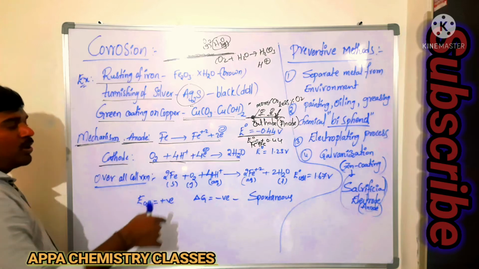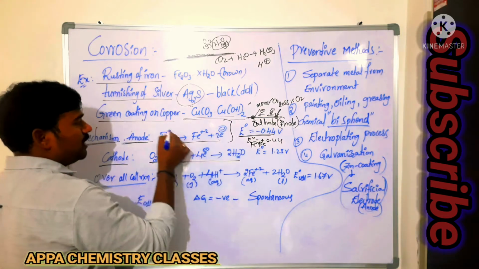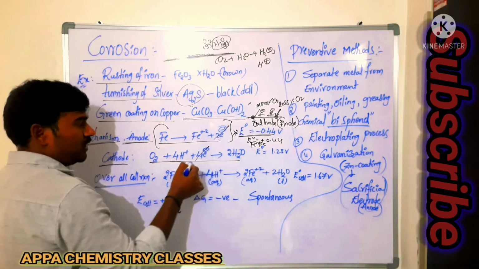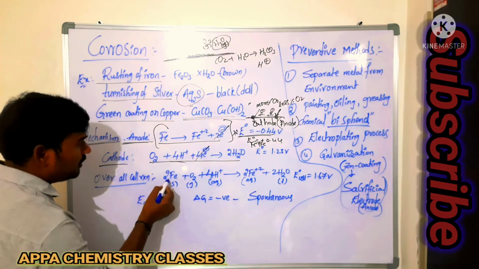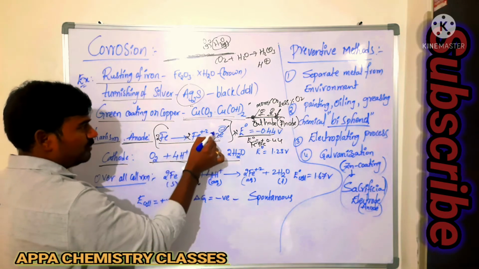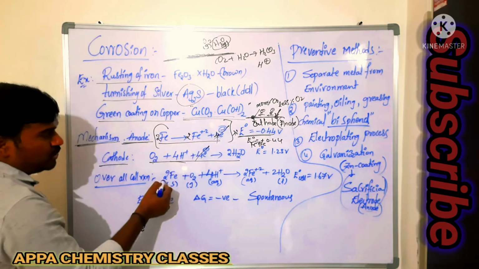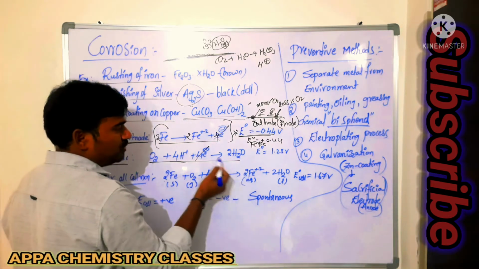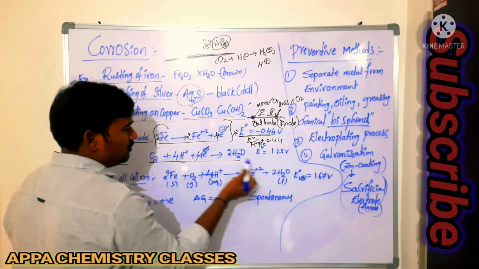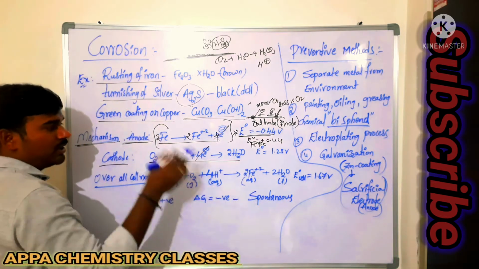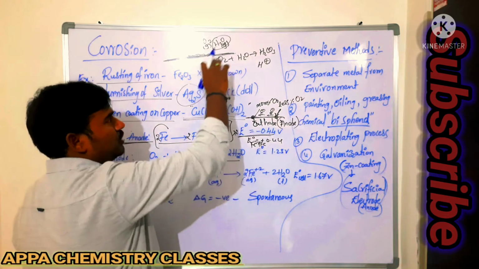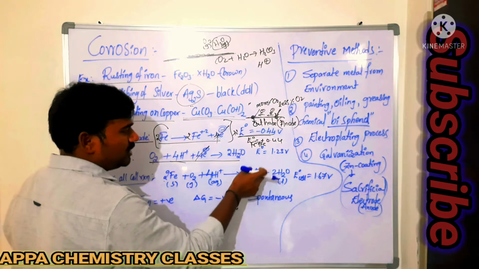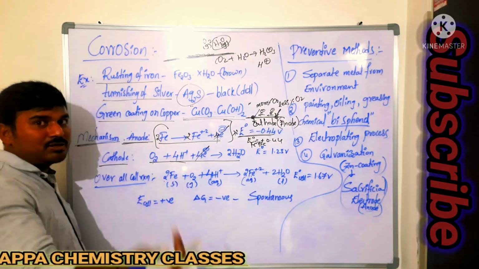So then what happens? The overall cell reaction, if you had seen, you multiply by 2 here. Then 4 electrons get cancelled. Now what is left over? 2Fe plus O2 plus 4 H plus ions gives rise to 2Fe plus 2 plus 2 moles of H2O. That undesirable water, due to the presence of that water, undergoes rusting. In presence of water, the iron plus 2 ions will be oxidized to plus 3 ion.